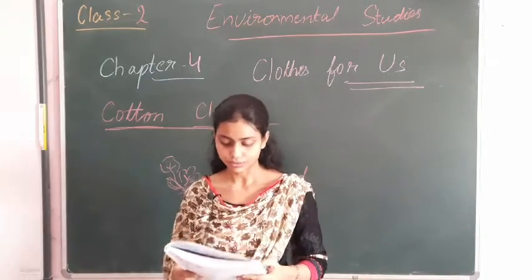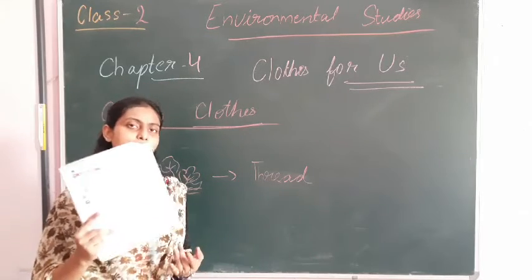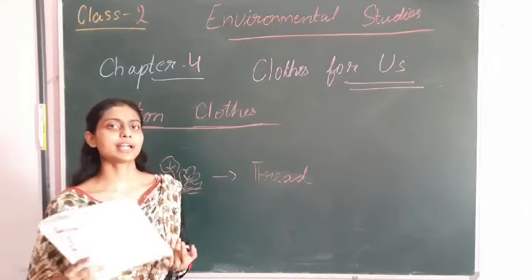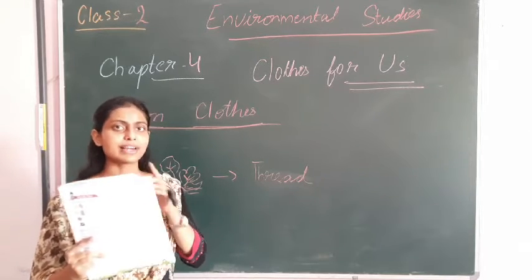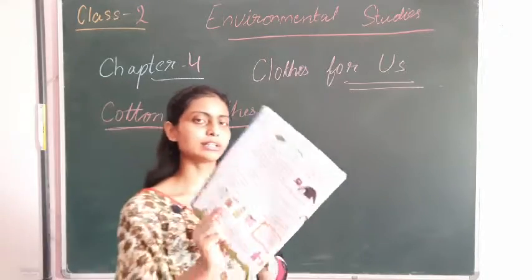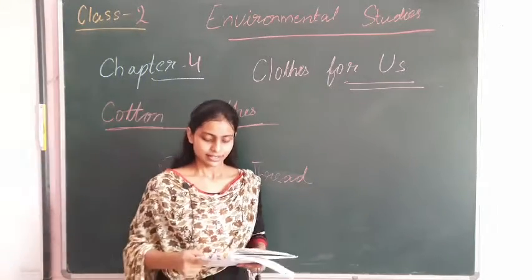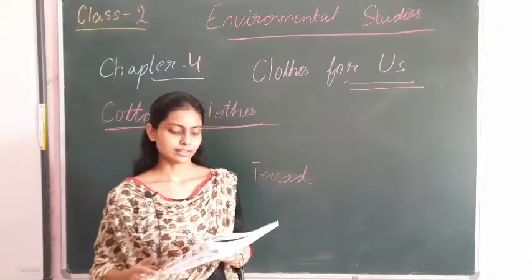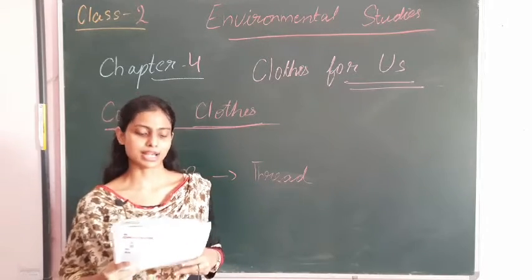Okay class, so where do we get cotton clothes from? First of all, we get the cotton from the cotton plant, then we manufacture it as thread, and after that we manufacture it as cloth, so that we can wear it. These are all your cotton clothes. See here, this type of clothes you wear in summer, isn't it? Yes. These are all your cotton clothes, and we get cotton from cotton plants.